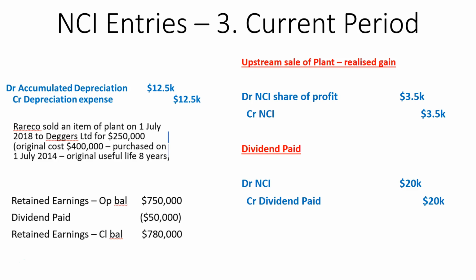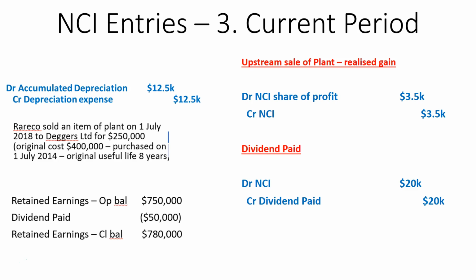So the NCI should share the reduction in retained earnings. And so we debit the NCI by their share of the dividend because their share of equity has reduced by the same amount of the dividend that they would have received, because they're taking cash out of the subsidiary and external to the group and holding it in their hand as external shareholders.